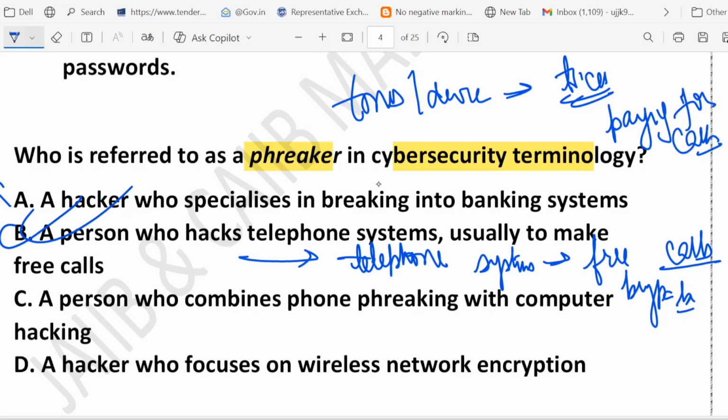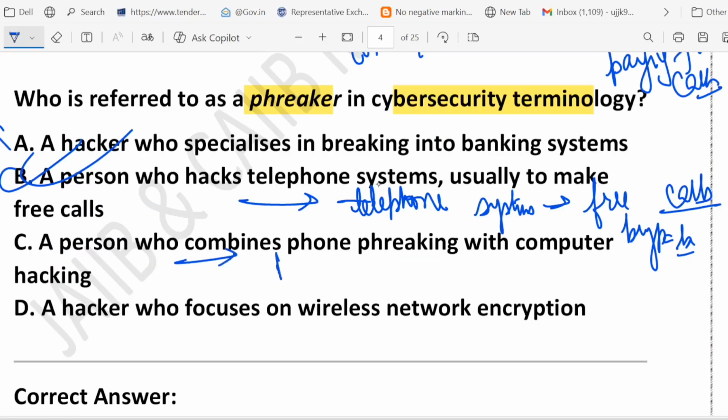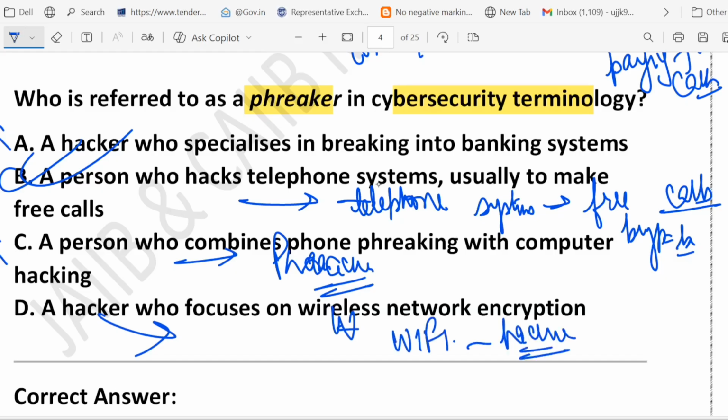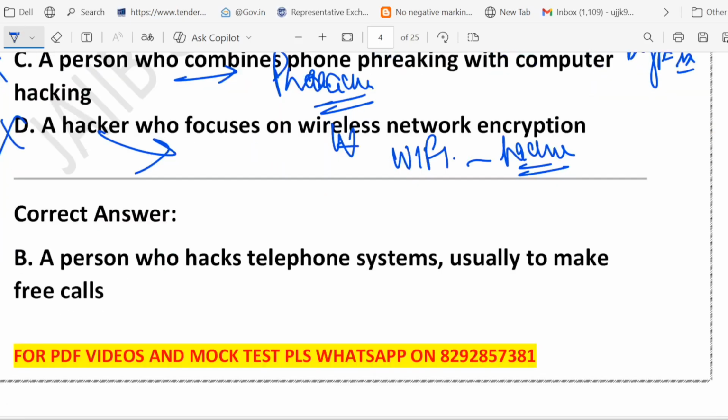What about option C? Option C describes a phracker. A phracker is different: someone who mixes phone phreaking with computer hacking. It is similar but not the same term, so it is incorrect. What about D? A hacker who focuses on wireless network encryption. That is more like a Wi-Fi hacker, not a phreaker. So this is also wrong. The correct one is option B. Basically, a phreaker hacks the telephone system, usually to make free calls.